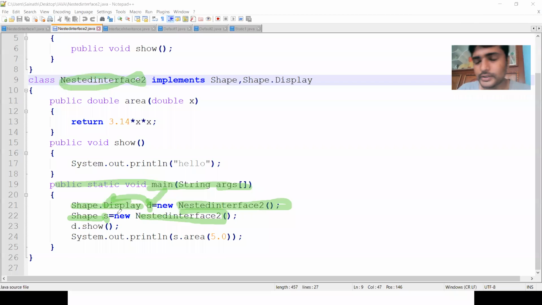Using these two objects, I can call the methods.